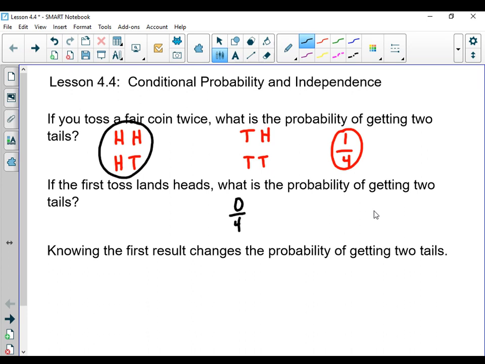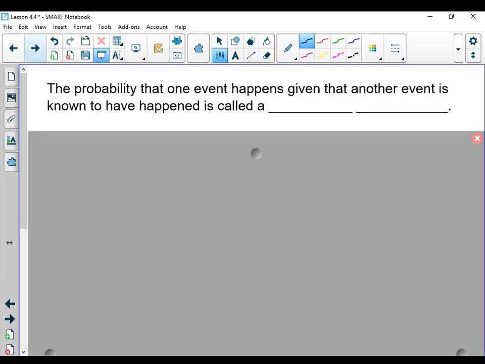That idea of knowing a result already and having that result affect my probability is the basis of conditional probability. So the probability that one event happens, given that another event is known to have happened, that's what's referred to as a conditional probability. There was a condition on it, okay?